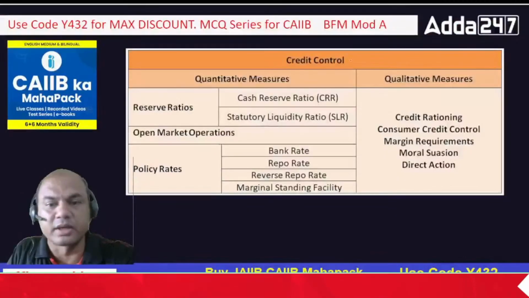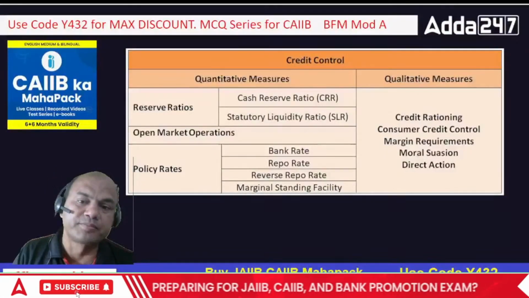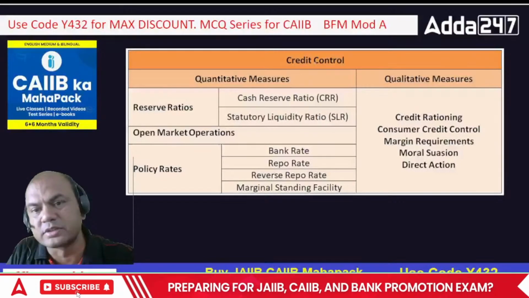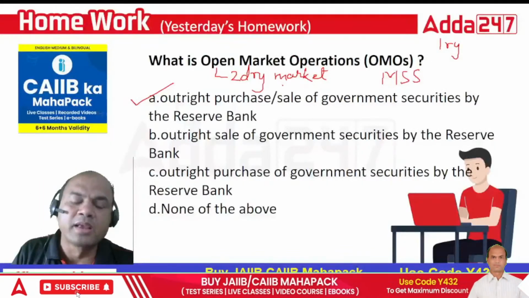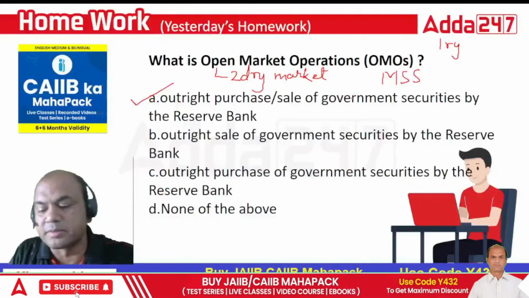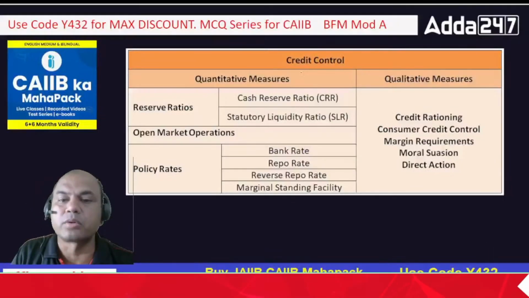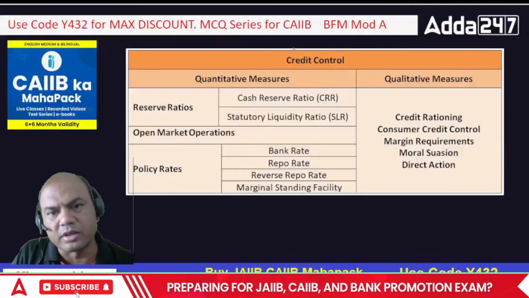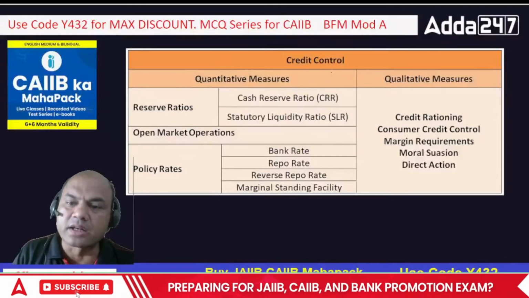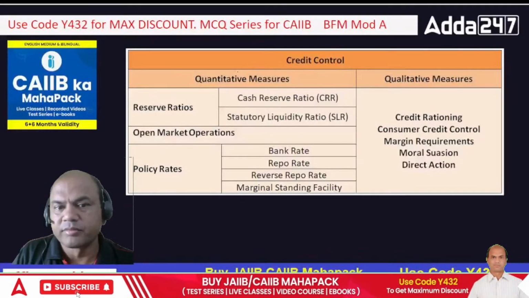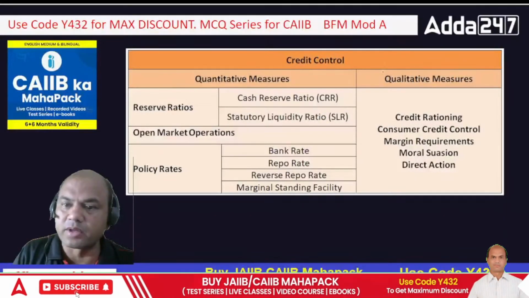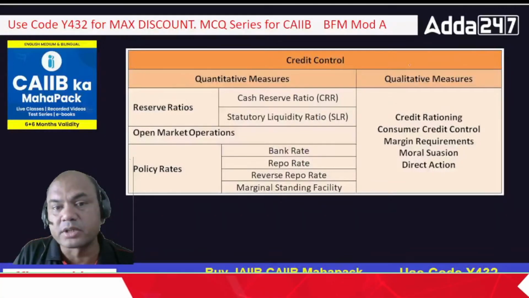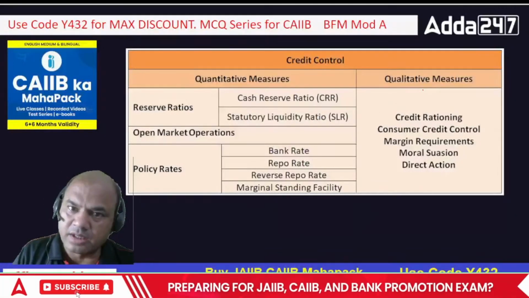Okay, let's start today's topic. See this. In fact, what is today's topic? This is also today's topic only, because buying and selling securities is a part of this credit control. So it's already started. Credit control is of two types, remember. Measures: quantitative and qualitative. So what is our focus today? Qualitative, right?